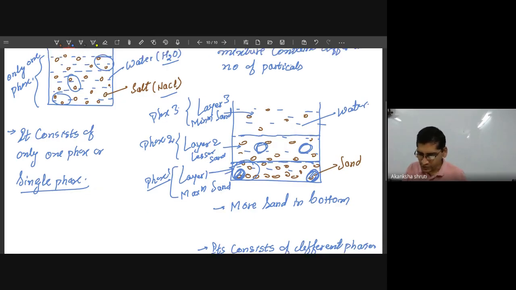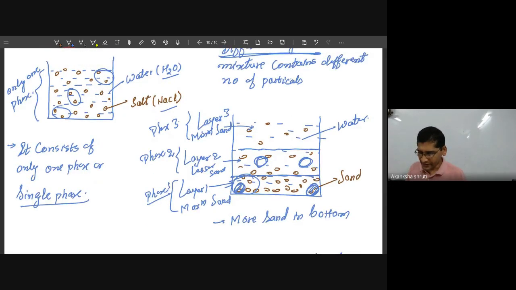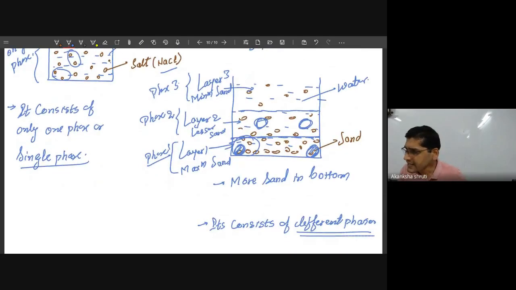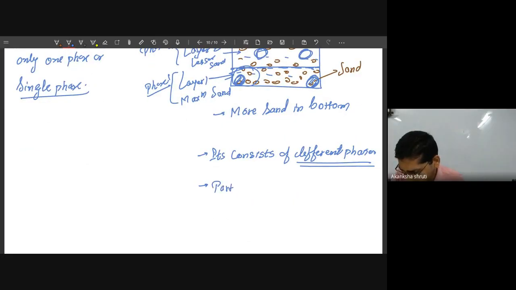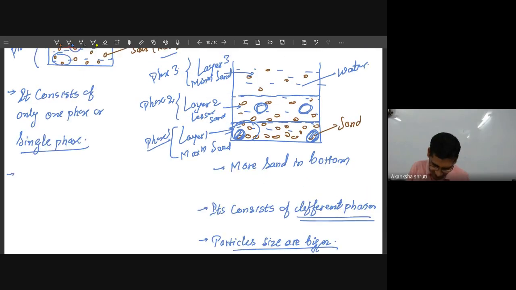Now coming back to the heterogeneous mixture, the particle size is bigger. The particles are quite big, but in the homogeneous mixture the particle size is very small.